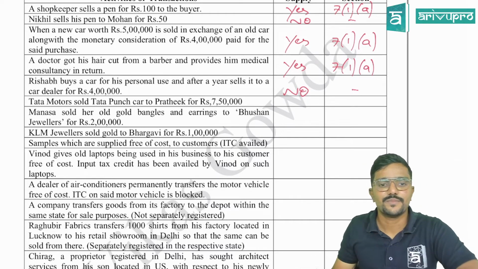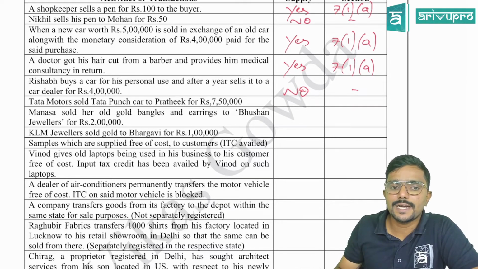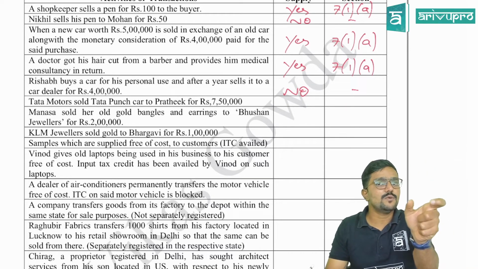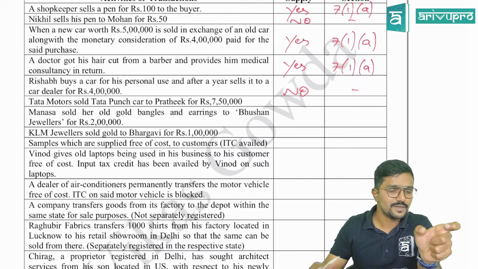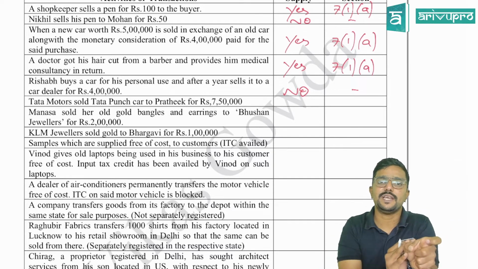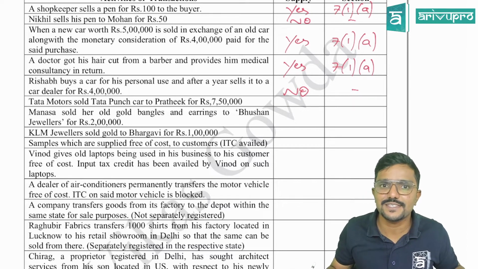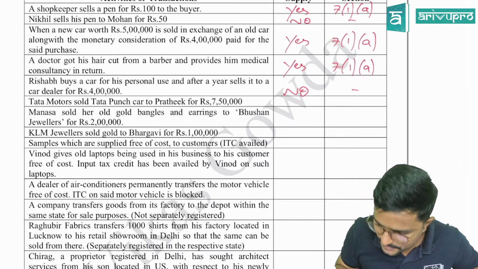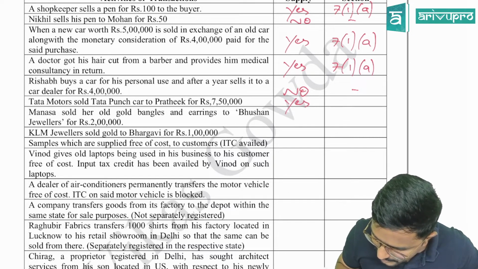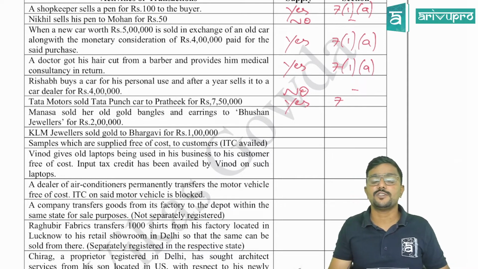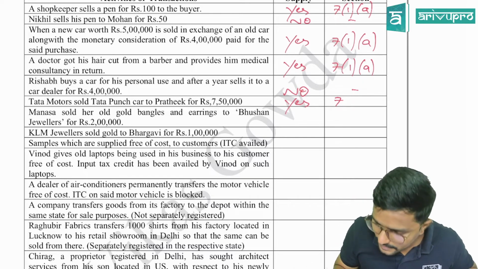Observe the next thing. Tata Motors sold Tata Punch car to Pratik for 7,50,000. So Tata Motors is the supplier here. They are supplying the car to Pratik. So for Tata Motors, is it in the course or furtherance of business? Yes, sir. So is it a supply? Yes. So we should always see whether for the supplier it is in the course or furtherance of business. Clear?